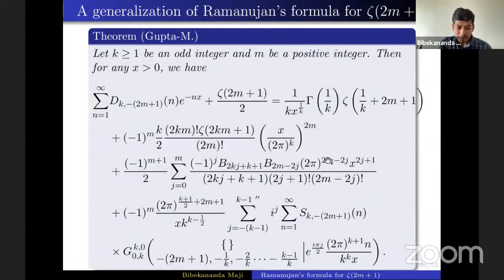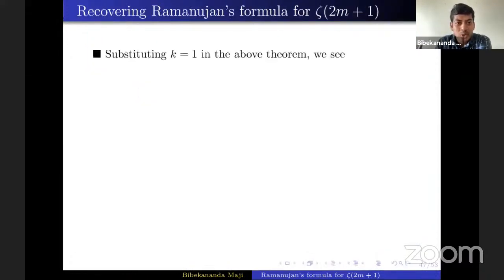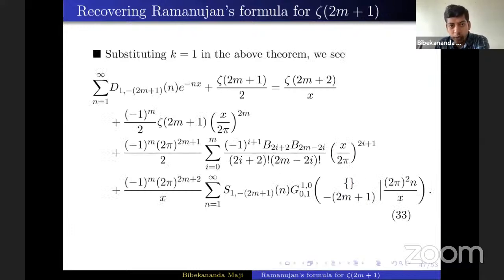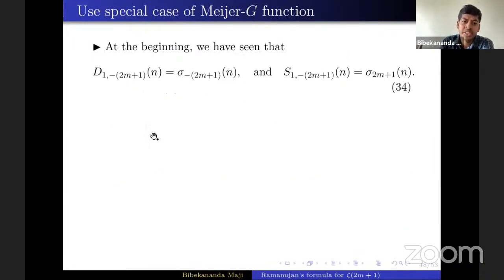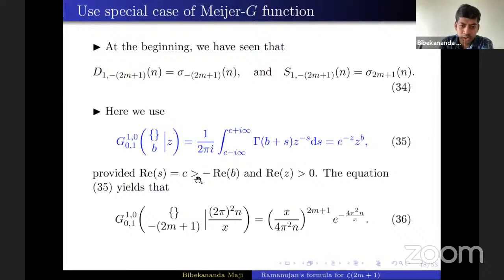But the complicated part is that this Meijer function still remains. To recover Ramanujan's formula, you just substitute k equals 1. Then you do a little bit of simplification, and this d function reduces to the sigma function, and then you use this Meijer function.